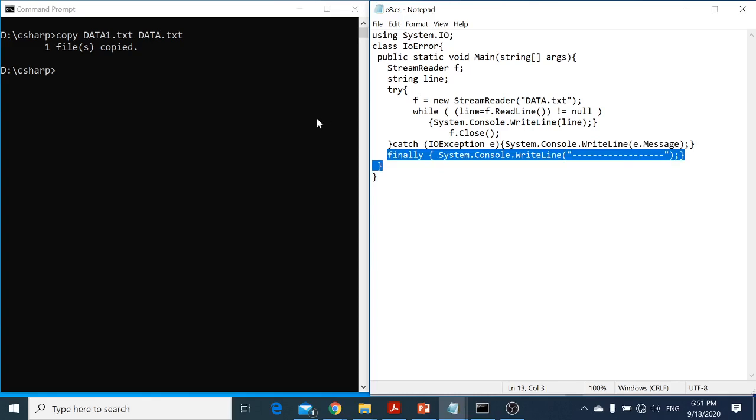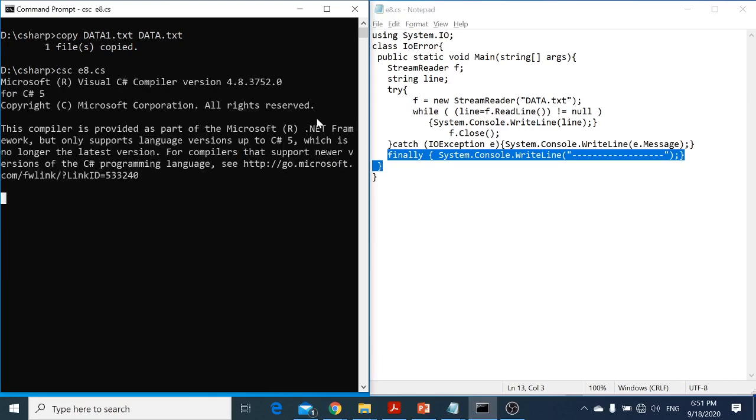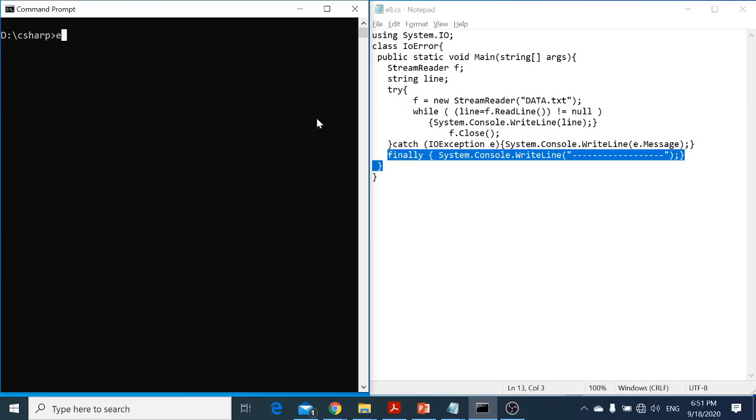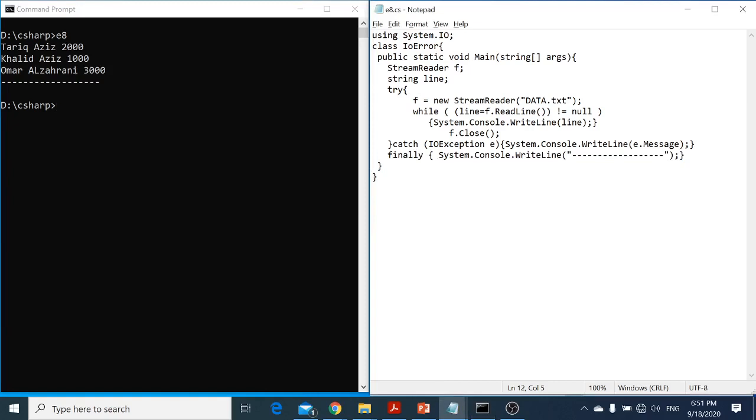So let's see. Let me compile the program and let me execute it. This time we had the file, so it will read the file, it will display the data line by line. You see that? And then since there was no exception, even then it comes and calls this one. And by the way, this finally is the part of try.